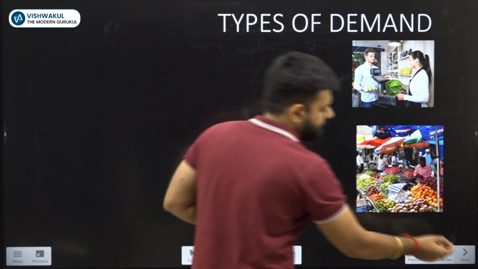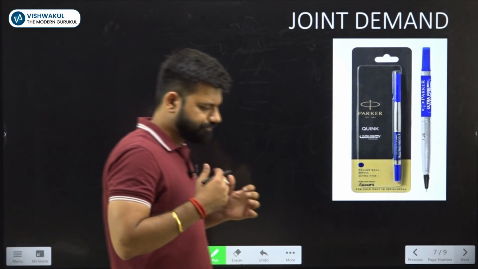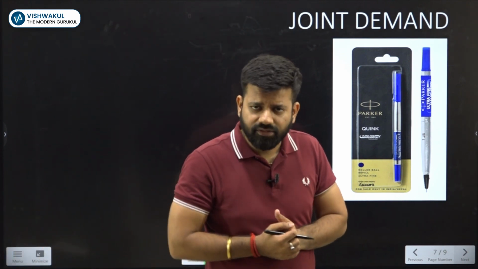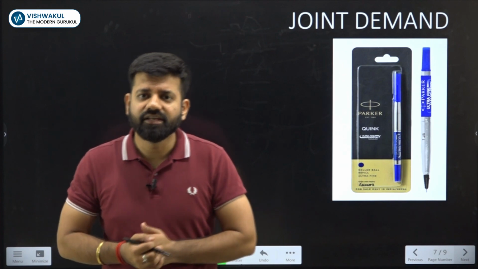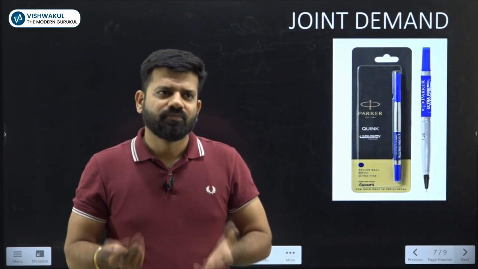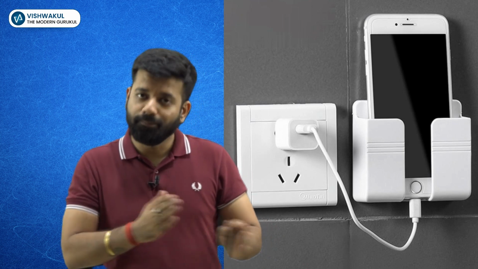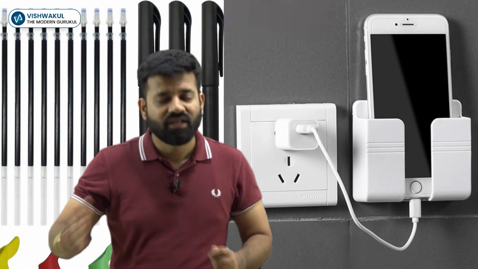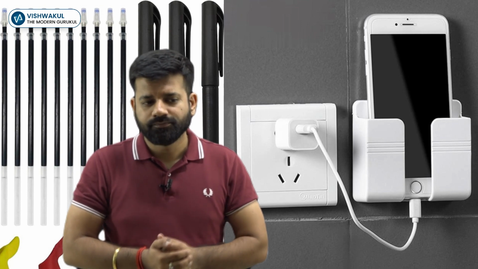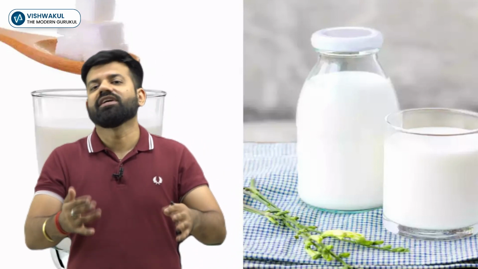Now, next comes the topic joint demand. What is the meaning of joint demand? Joint demand are basically those goods which are demanded together. If I want to buy a phone, I will also buy the charger with it, right? If I want to buy a pen, I will also need a refill. If I want to buy milk, I will also need the sugar. Those goods which are demanded together are generally known as joint demand.